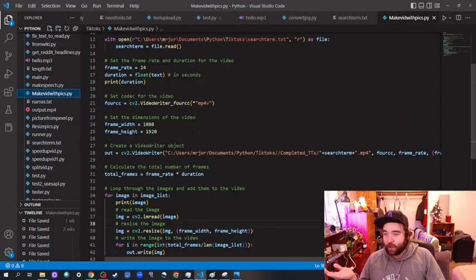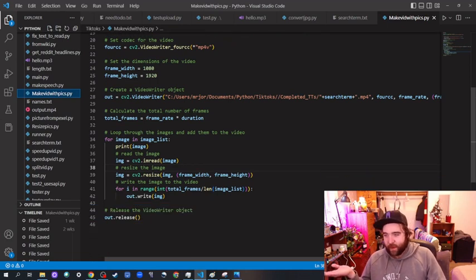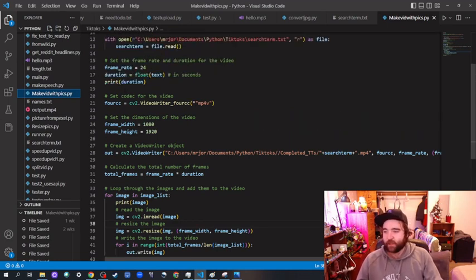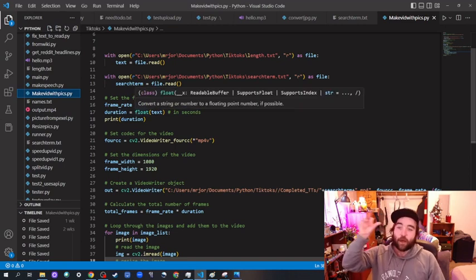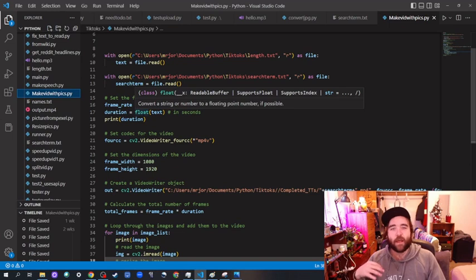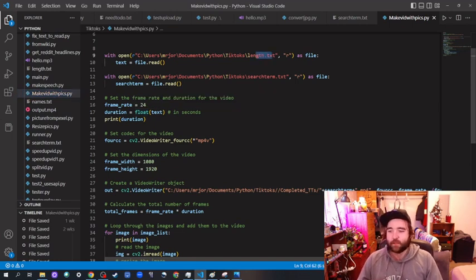And again, I don't know how to do any of this. It just made it. I asked it to make the video. And I asked it to make it the right size, which is the right size for like a TikTok or a YouTube short. And also specifically, it makes the duration of the video the same length as the audio file. So when it makes the audio file, it saves the length of that in a text file. And then here we open the text file, length.txt, and we end up making the video that long. So then it just takes the number of pictures and divides that and makes them all go up for the same amount of time.